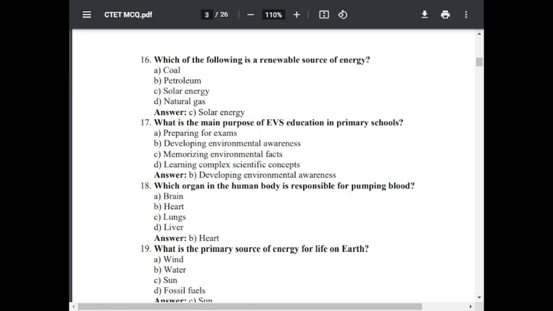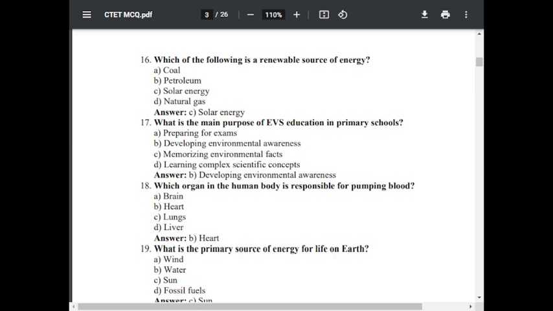Question number 17. What is the main purpose of EVS education in primary school? Option A, preparing for examination. Option B, developing environmental awareness. Option C, memorizing environmental facts. Option D, learning complex scientific concepts. The correct answer is B, developing environmental awareness.